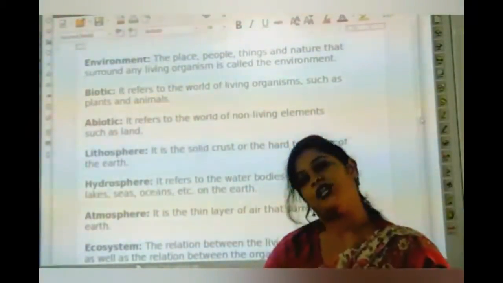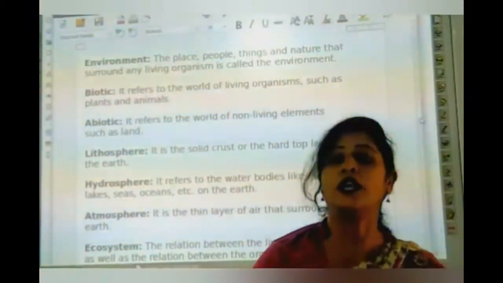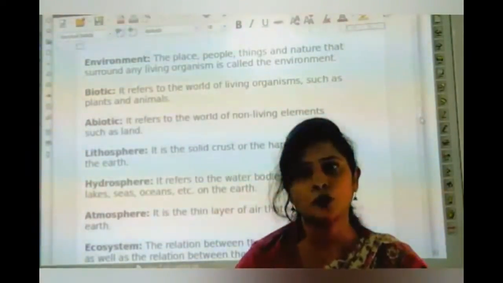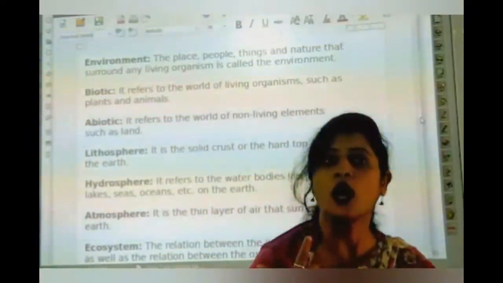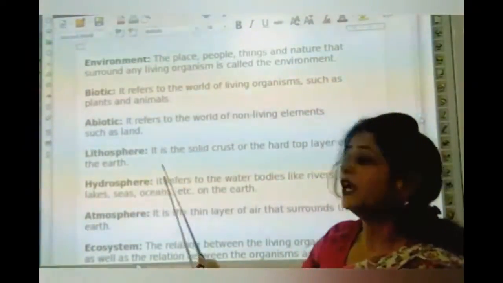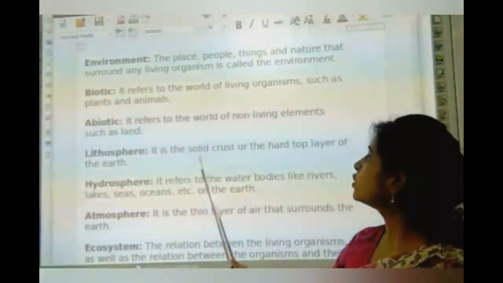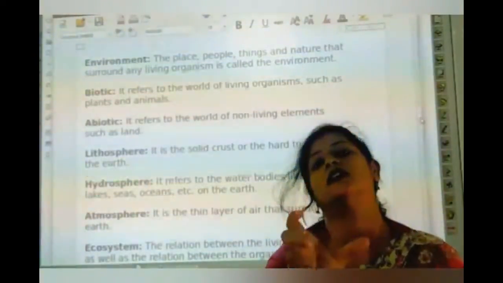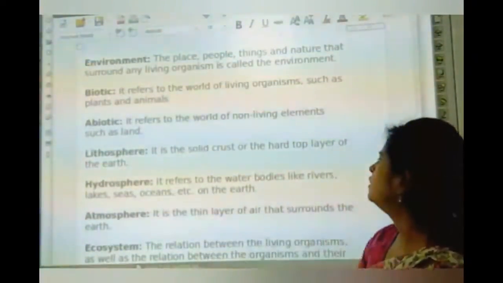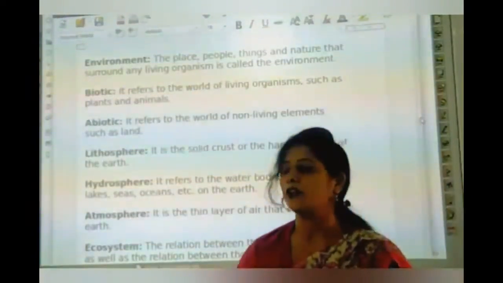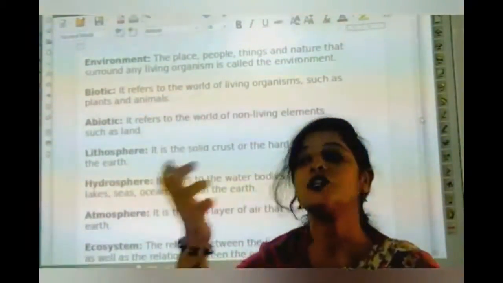Now we define the lithosphere. What is lithosphere? If you have this question in your book, how do you write the answer? It is the solid crust, the hard top layer, which is visible to our eyes.